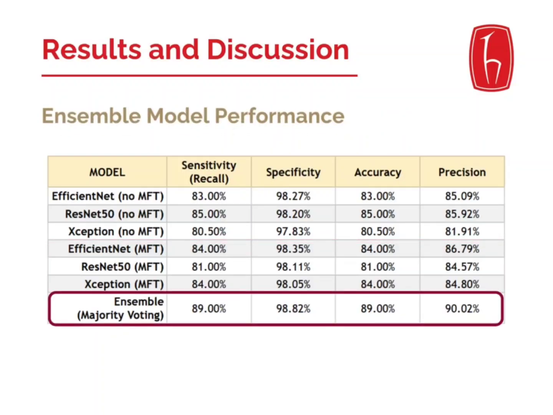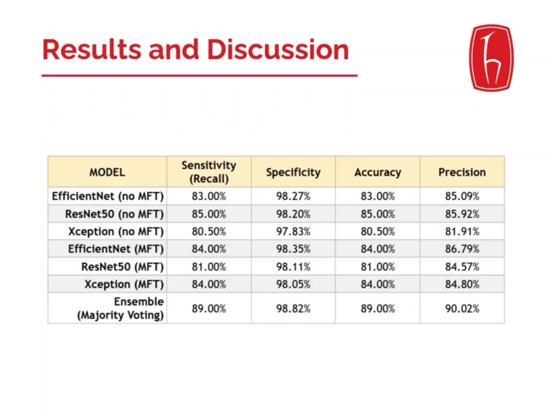The most significant finding of the study is the superior performance of the ensemble model. It consistently outperformed all individual CNN models, both with and without multiple fine-tuning, and the ensemble model achieved an impressive accuracy of 89%, being the most successful one in all metrics. This demonstrates that ensembling enhances the overall robustness and predictive accuracy of a classification system.